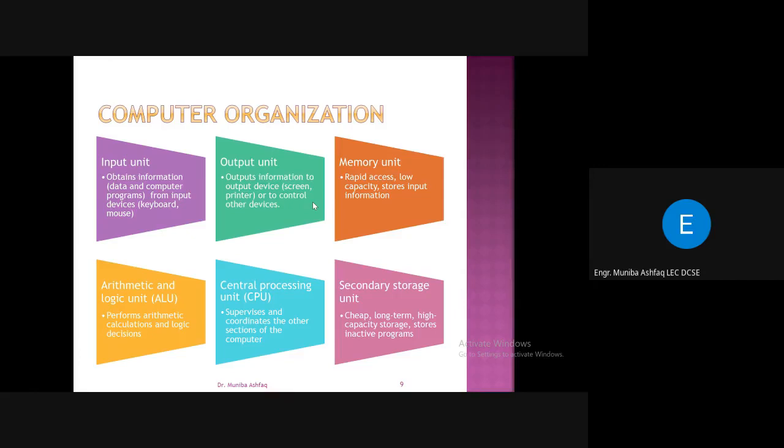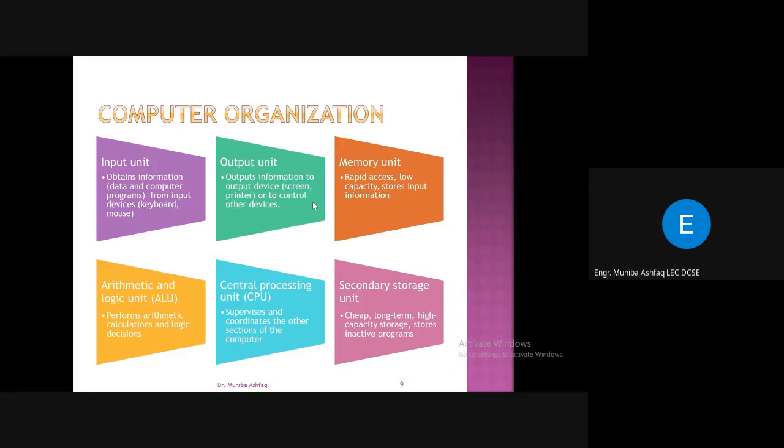Then you have the memory unit, which allows rapid access. It has low capacity. It stores input information. Then you have to do some calculations. For that, you have the arithmetic and logic unit, to perform arithmetic and logical operations. And then you have the central processing unit.